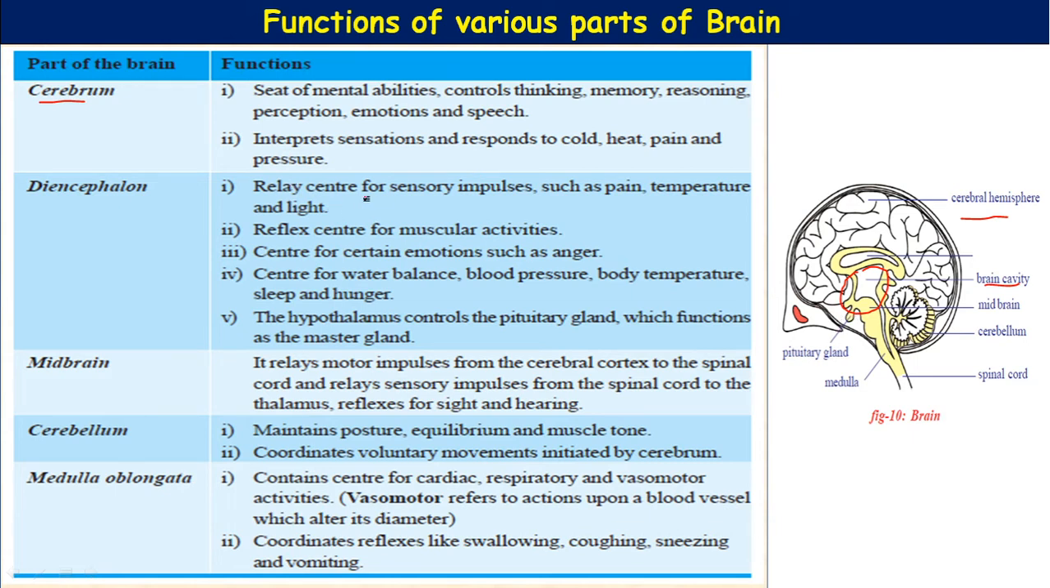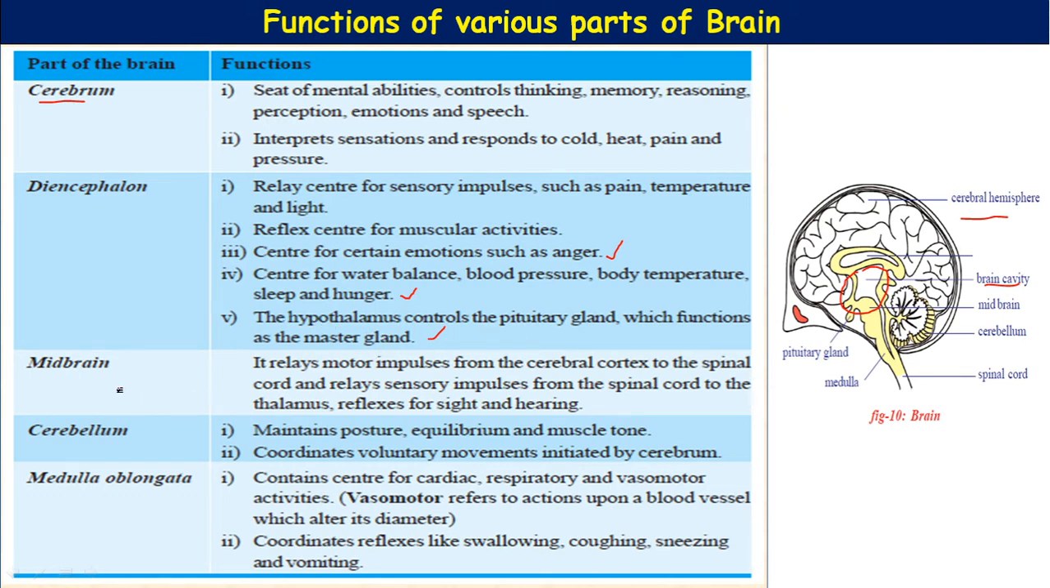It is a relay center for sensory impulses such as pain, temperature, and light. Then a reflex center for muscular activities. Center for certain emotions such as anger. Center for water balance, blood pressure, body temperature, sleep, hunger. See how many functions. Hypothalamus controls the pituitary gland, which functions as a master gland. That master gland's secretions also depend upon the secretion of the hypothalamus.